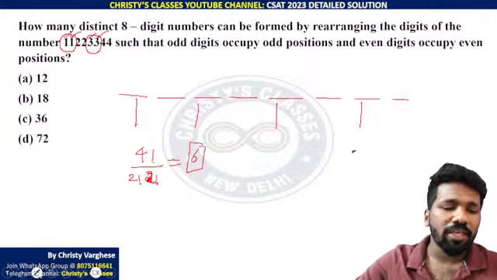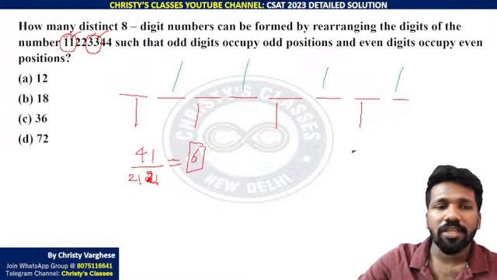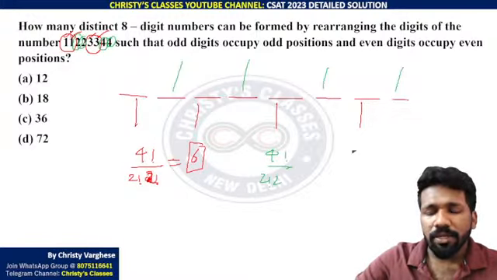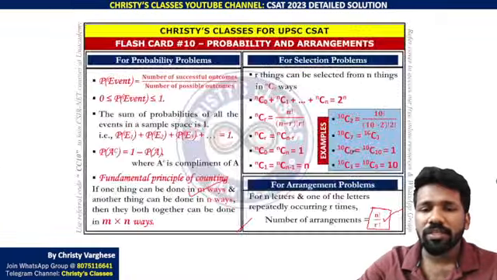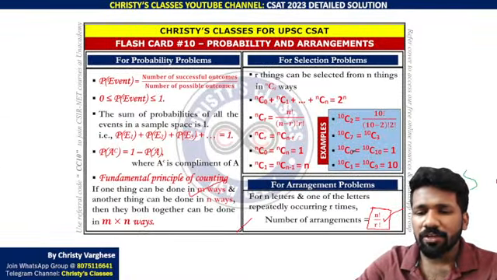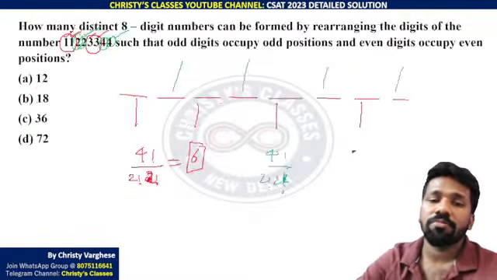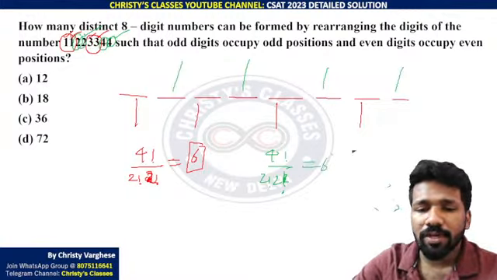Now let us think about the even positions. How many ways are there to fill the even positions? 4 even positions are there, and the 4 numbers to be filled are 2, 2, 4, 4. The same logic: 4 factorial because there are 4 numbers, divided by 2 factorial because 2 is occurring 2 times, and 4 is occurring 2 times. As I told, if repetition is there, you have to divide by that many factorial. The reason why is something we have discussed in the permutation combination class. When you simplify this, you also get 6.